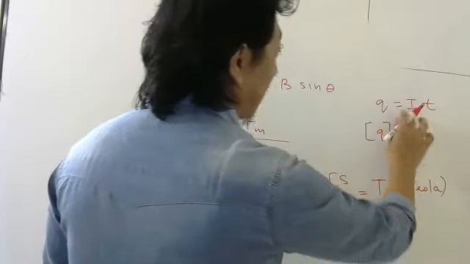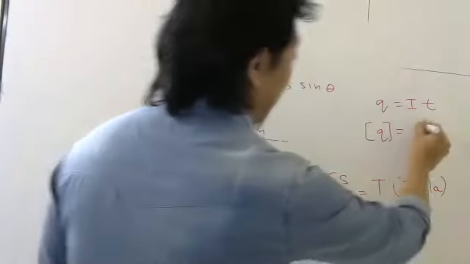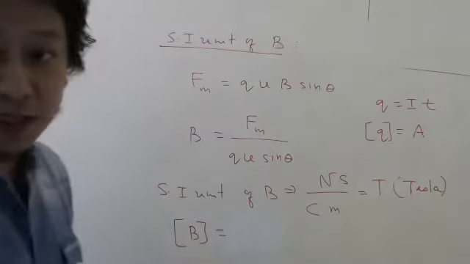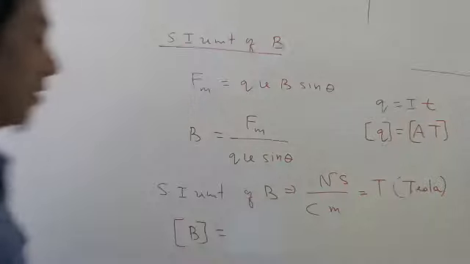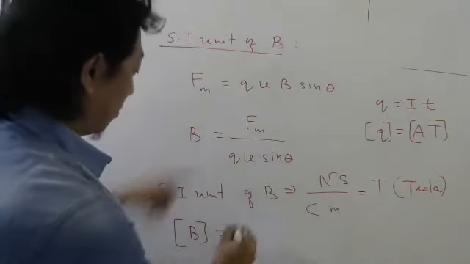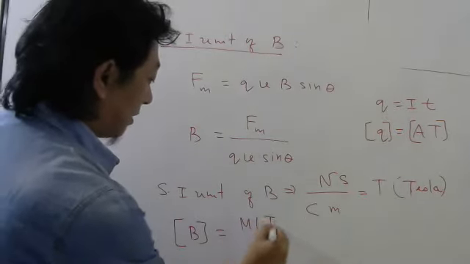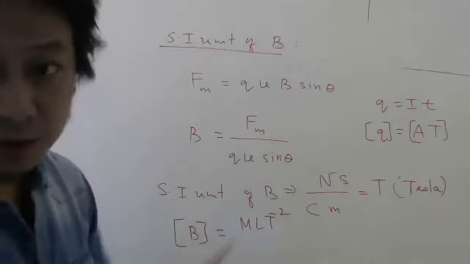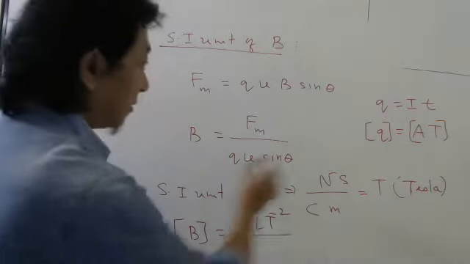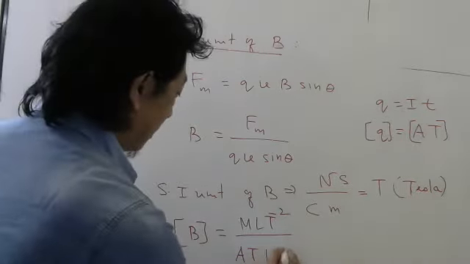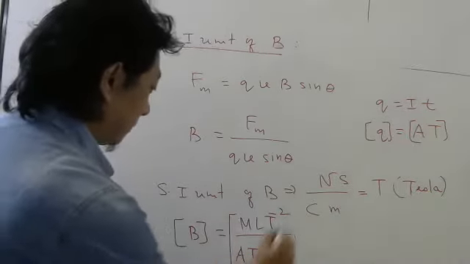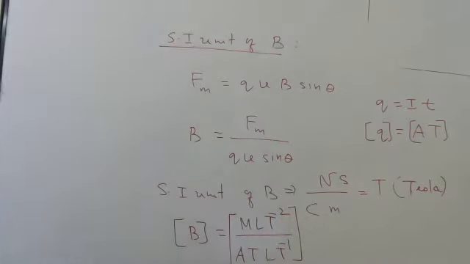So dimension of charge will be dimension of current, which we write capital A, same as unit, and T is time. So what will be the dimension of magnetic field? Force means MLT minus 2, mass into acceleration. Charge means A into T. Velocity is LT minus 1. So that will be the dimension.